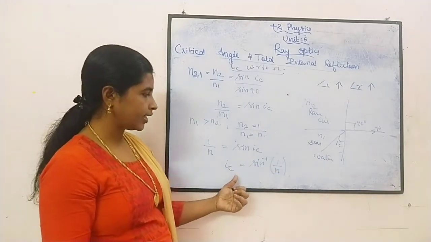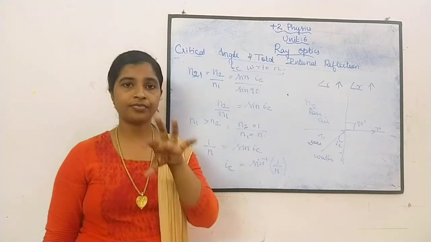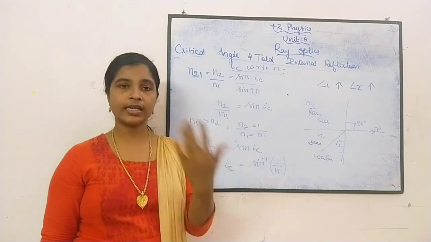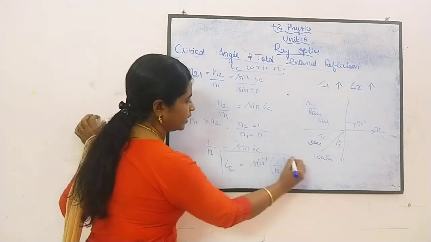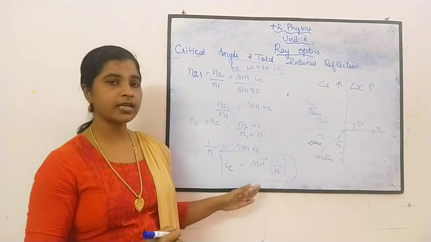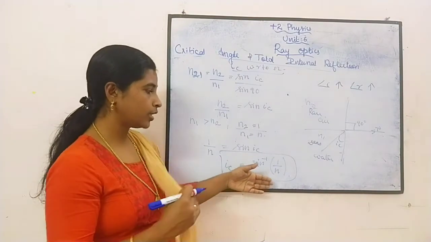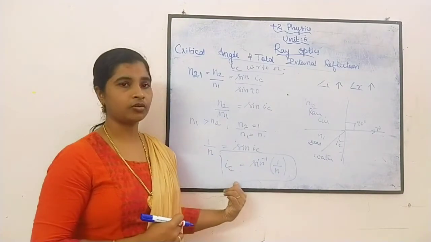Understood? So if we know the refractive index of a material, we can easily find its critical angle using this formula. This formula is used for numericals. So if we know the refractive index, we can easily find out the critical angle.